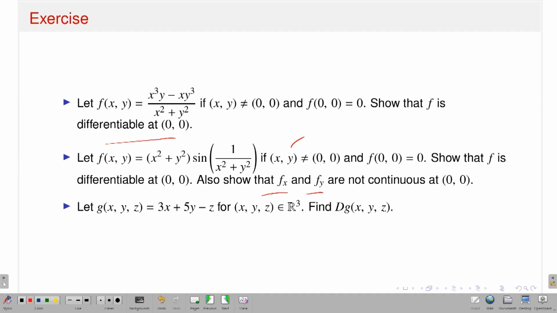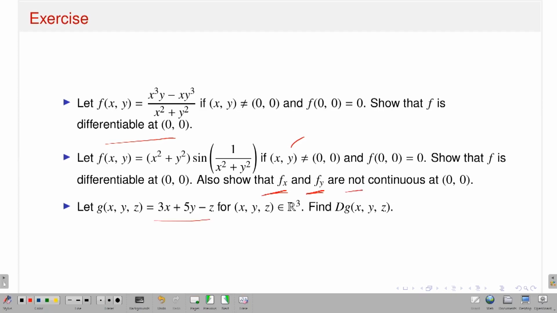To talk about the continuity of a function at a point, you need the function defined in a neighborhood of that point. So you have to calculate fx and fy in a neighborhood of 0, 0, along with the point 0, 0 itself. Then only can I talk about whether this is a continuous function or not. I think you will show that it is not continuous.